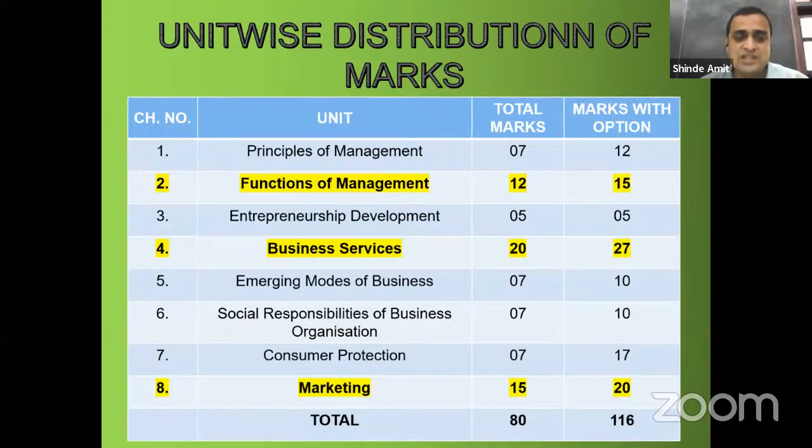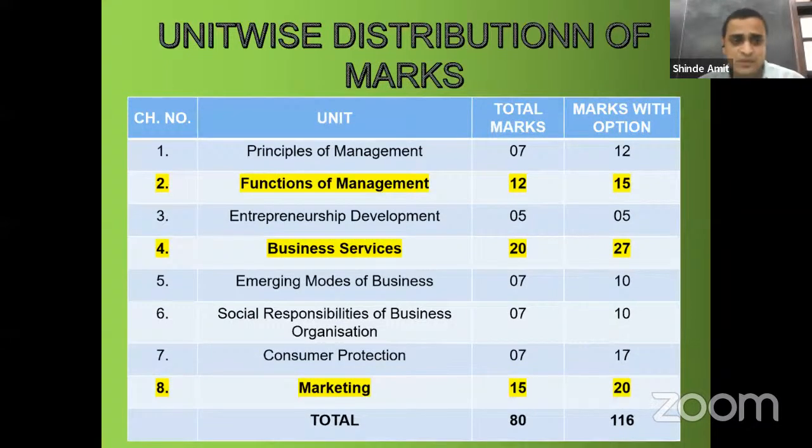Same is the case with chapter number 3, Entrepreneurship Development. Same is the case with chapter number 5, Emerging Modes of Business. 6th, Social Responsibilities of Business. 7th, Consumer Protection. So these 5 chapters will be asked only for answer in brief, short answer, then distinguish between, objectives, etc. No long answer will be asked from these chapters.